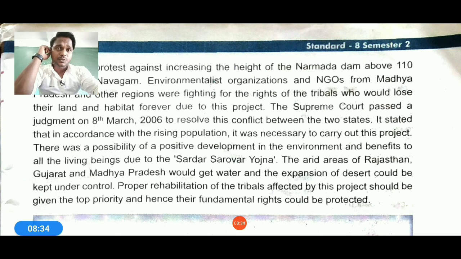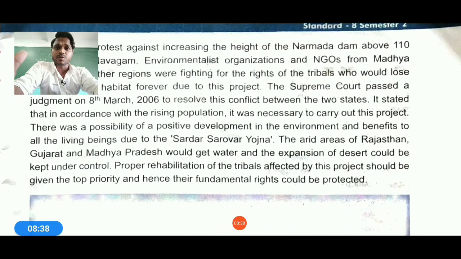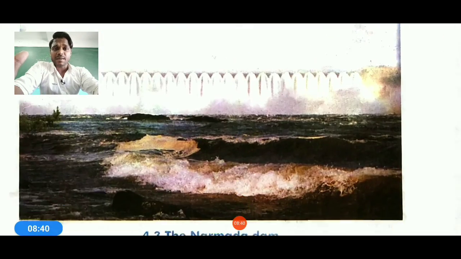So therefore the Narmada project, in relation to the Supreme Court, was studied with the help of people.